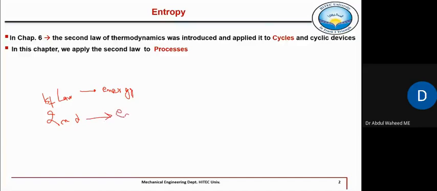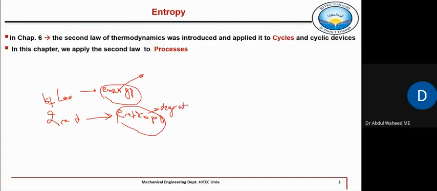The first law of thermodynamics was all about the quantity of energy. The second law of thermodynamics is about the quality, or in other words, the degradation of energy. One of the ways to define entropy is that it represents the degradation of energy.